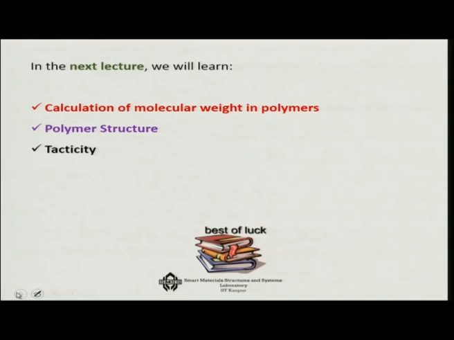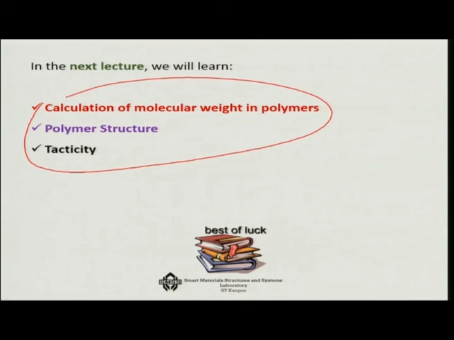So, this is what we have given as a brief introduction to the world of polymers. In the next lecture, I will talk about how to calculate the molecular weight of a polymer. I will talk about the polymeric structure and the tacticity of a polymer. Thank you.